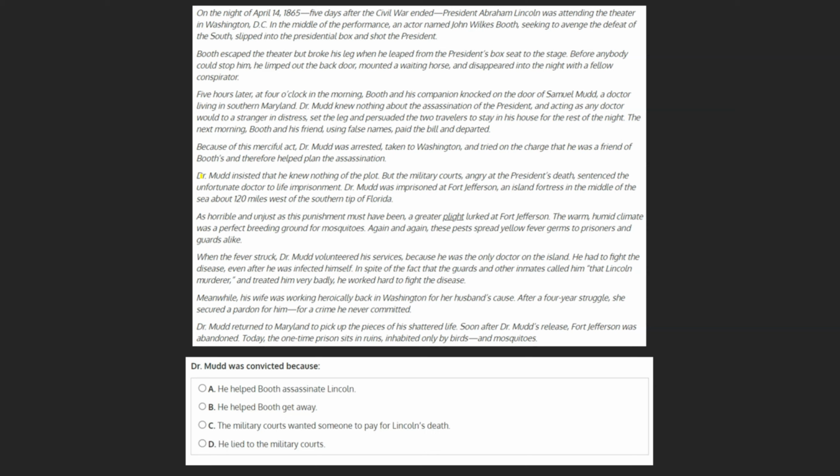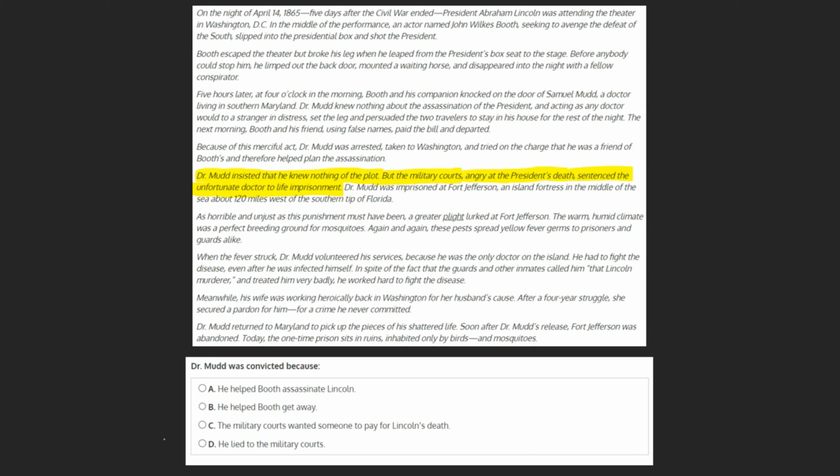Let's begin by locating where Dr. Mudd getting convicted is discussed in the text. We find this in the 5th paragraph, which tells us that Dr. Mudd insisted that he knew nothing of the plot, but the military courts, angry at the president's death, sentenced the unfortunate doctor to life imprisonment.